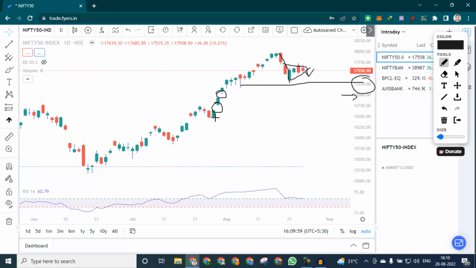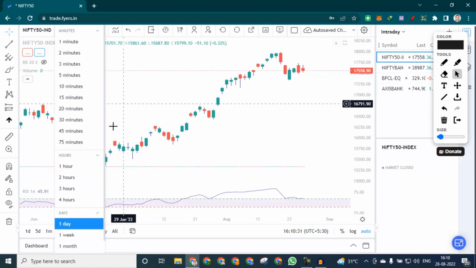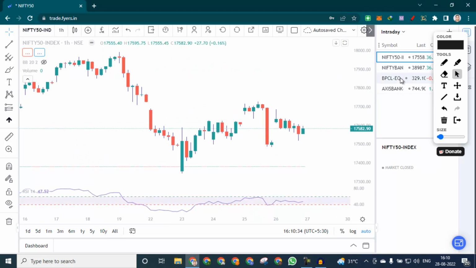There is also a gap which could be filled, and 16,550 or 16,600, this level could come if things are extremely bearish. 17,250 is a good support, and 17,000 is also looking a good support, if the world market supports a bit. In the 1 hour chart also, you can see the top is very far from where it made a top, and in the previous session, as I said, it consolidated within this range itself.